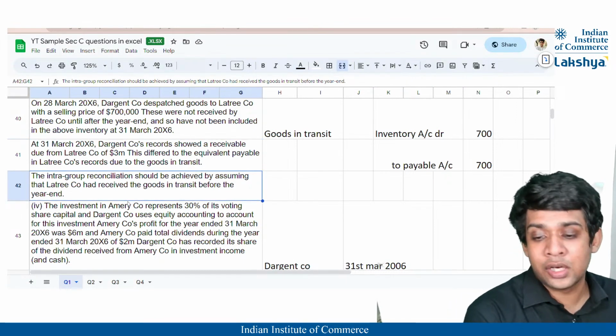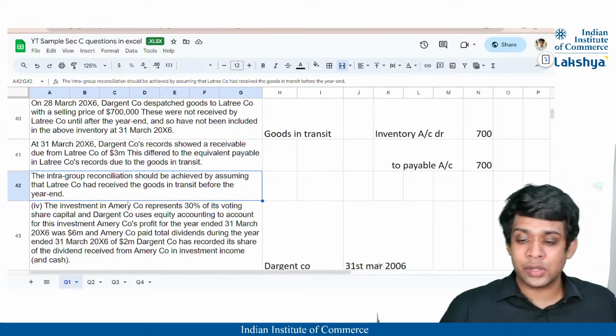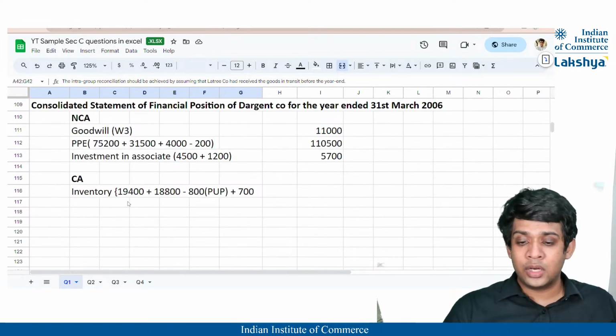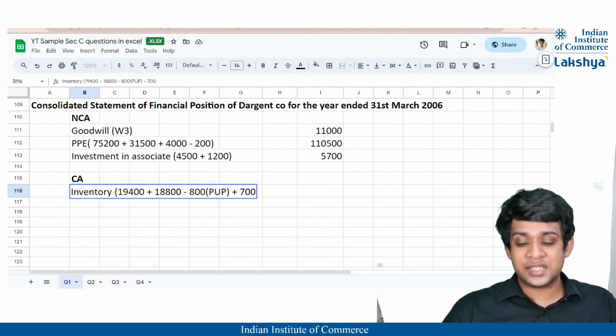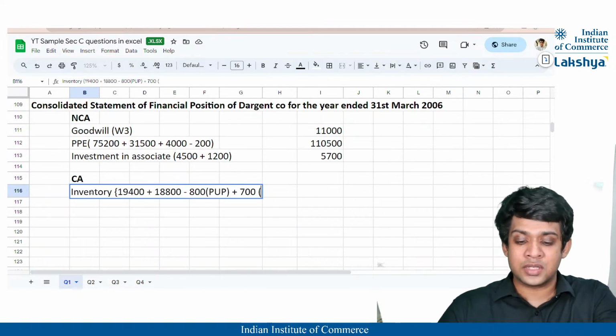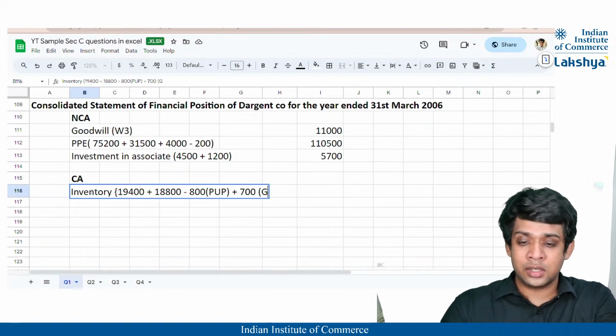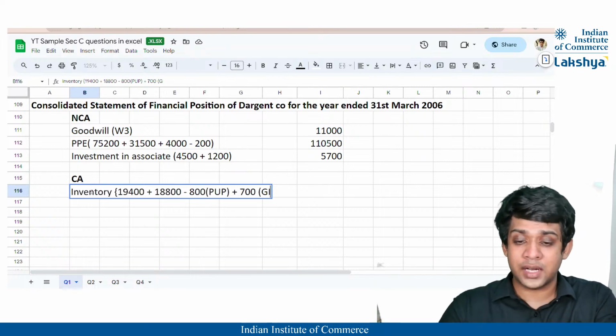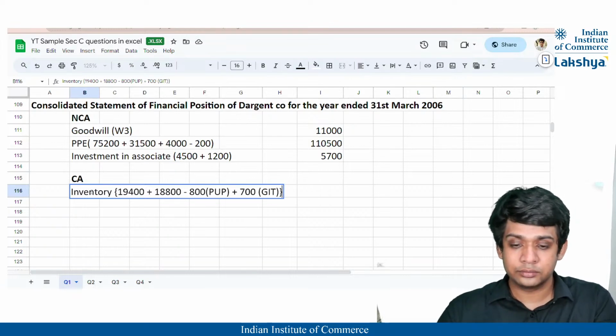So that is settled because of this goods in transit. Yes, so I don't think there is anything else which is to be adjusted in the inventory. Only remember this goods in transit of 700, that is also to be reduced from the payables, right? Because its credit entry is nothing but payables, right? I mean, reduced, not added to the payables, correct? Goods in transit, GIT.